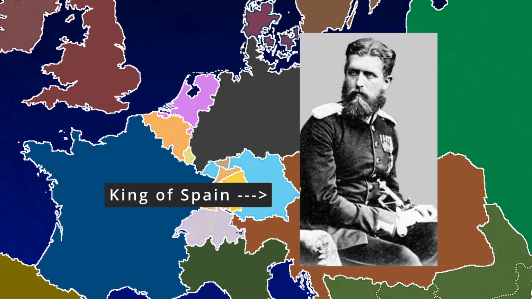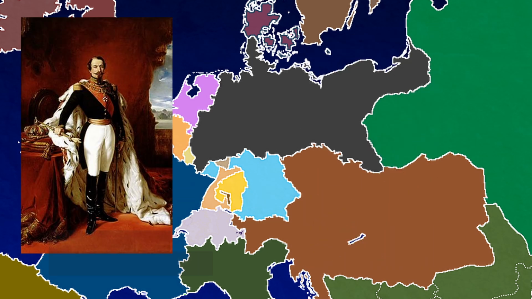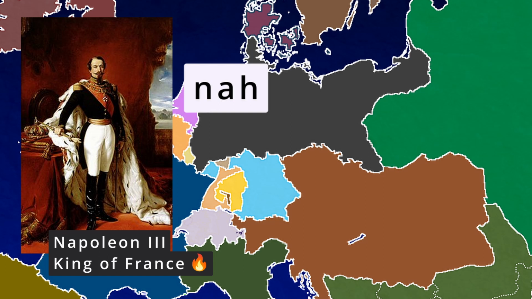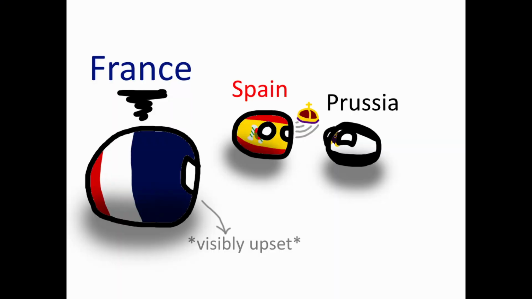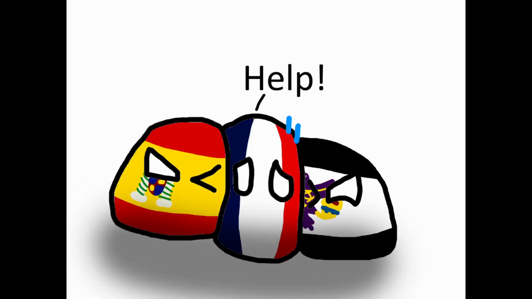Oh, what's this? Napoleon III of France doesn't want Leopold to become the King of Spain? Oh, okay. Because of the alliance created between them? Oh, okay, got it. Anyway, Napoleon III of France didn't like the idea of the Spanish-Prussian alliance, sandwiching France between